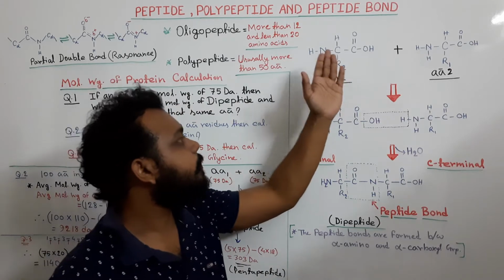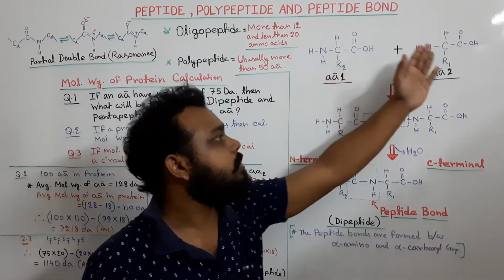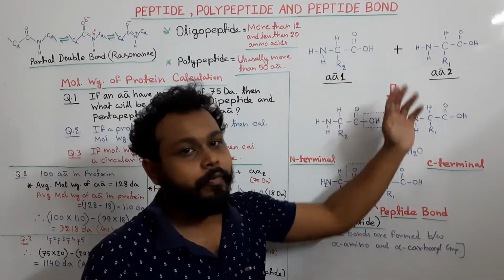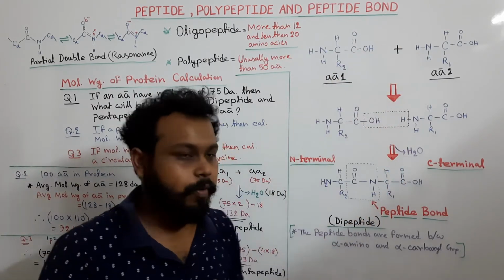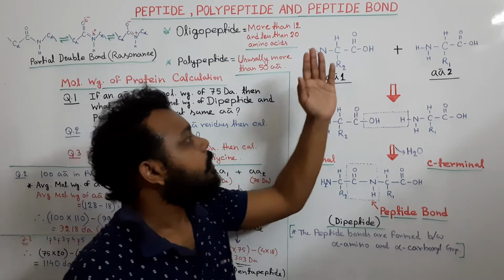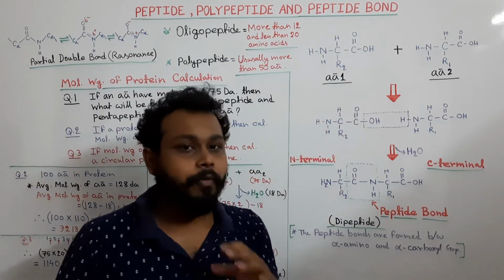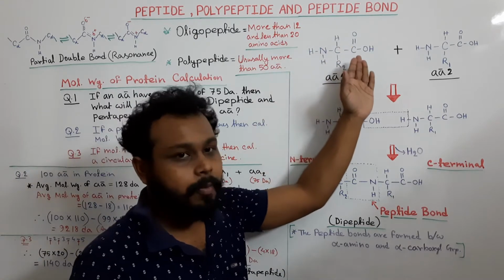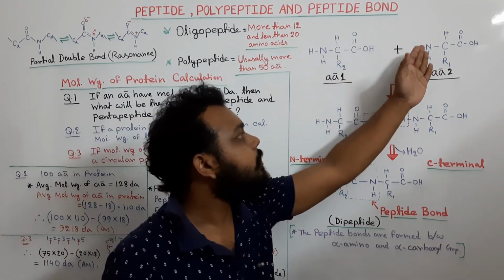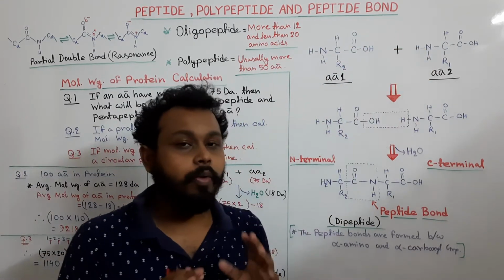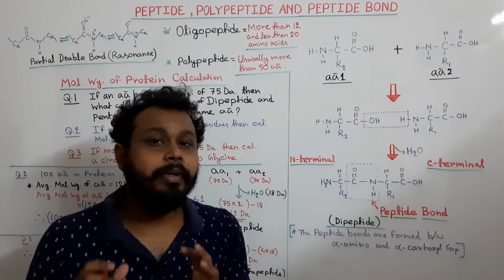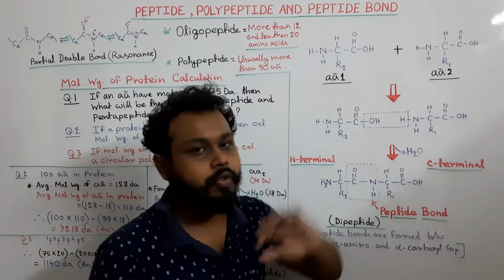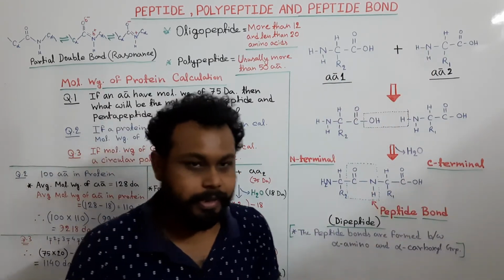So this one is the first amino acid, and this is another amino acid, and we will see the peptide bond formation between these two amino acids. So here the peptide bond can be formed by the alpha carboxyl group and the alpha NH2 group. The peptide bond can only be formed between the alpha carboxyl group of one amino acid and the alpha NH2 group of another amino acid.